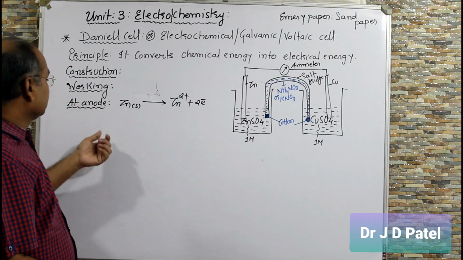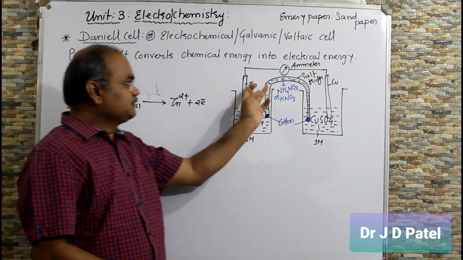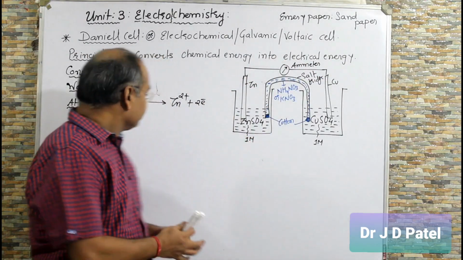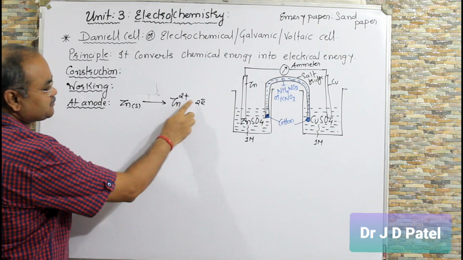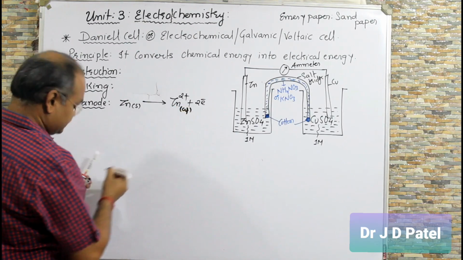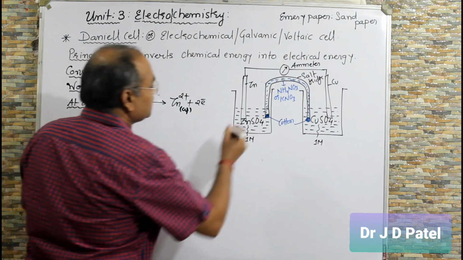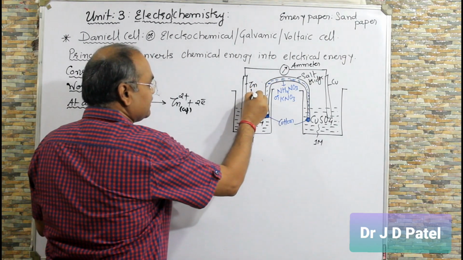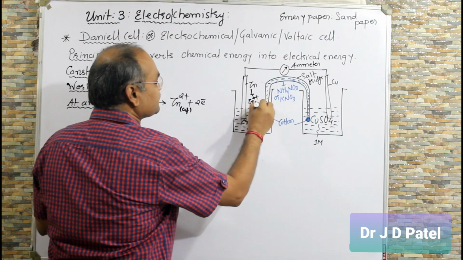Okay, in working, when anode and cathode are connected by a conducting wire, at anode you can see here Zn gives Zn2+ plus 2 electrons. Now your solid is converted to aqueous. So Zn goes into Zn2+ aqueous, right?